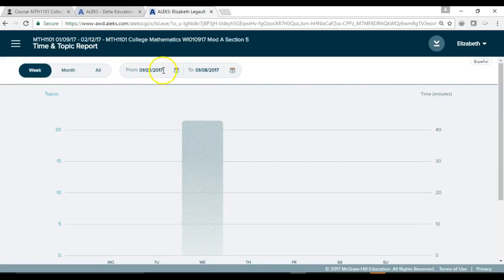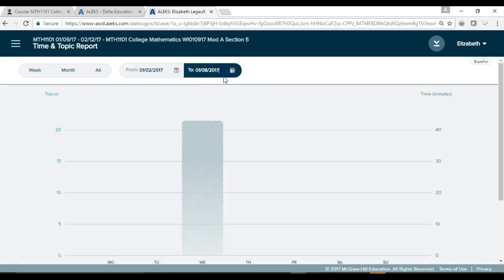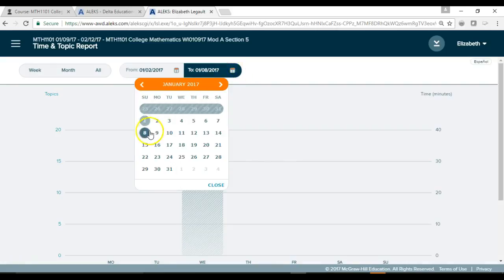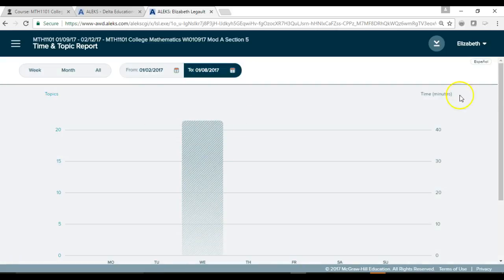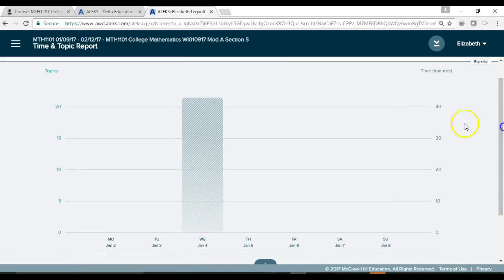You can go up to the top here and change what date. So for example, if you wanted to see what you've done from Monday to maybe Sunday, you can click on that, and then it will show you the breakdown. So on Wednesday, this is how much I spent, and it will tell you the time that I've spent and how many topics I've completed and so on.